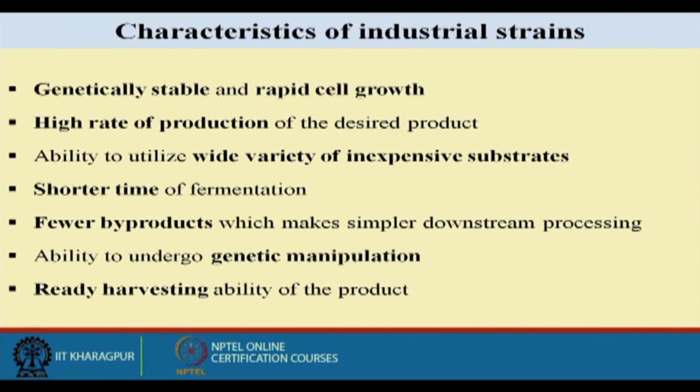The first characteristic is that it should be genetically stable. Genetically stable means the biochemical characteristics of the organism should be the same, because that microorganism goes through several generations. As the generation changes, the characteristics of the organism should not change. A genetically stable organism is very important.